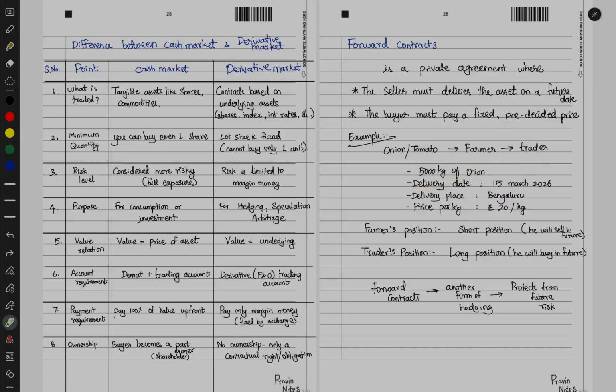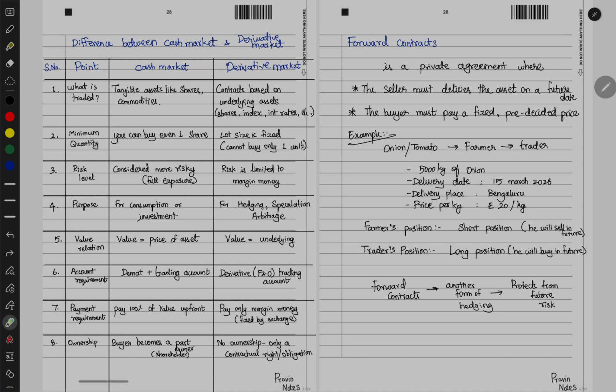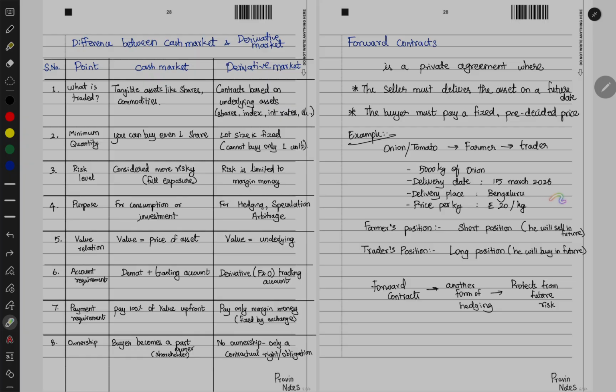Now in case of futures contracts, it need not be delivery, it can be cash settlement also. So what is this cash settlement? Let's say 5000 into 20, 1 lakh. Now instead of 20, the price went to 10 rupees. So herein 5000 into 10, it will become 50,000. Now from 1 lakh the price has dropped to 50,000.